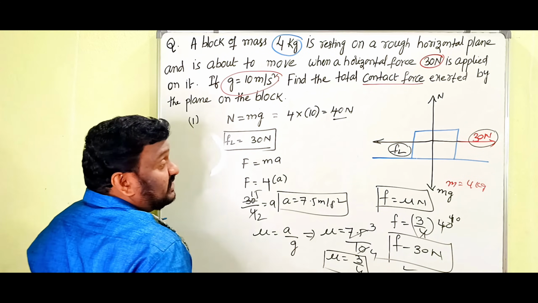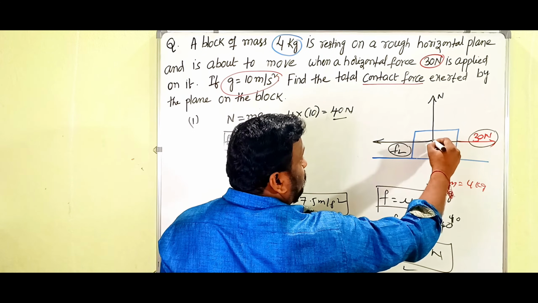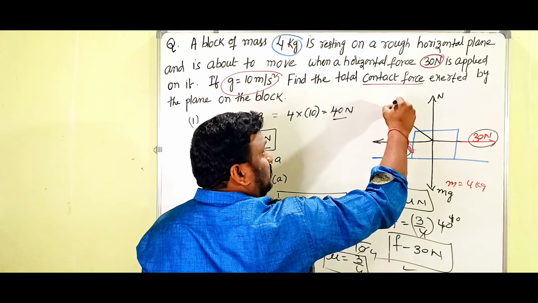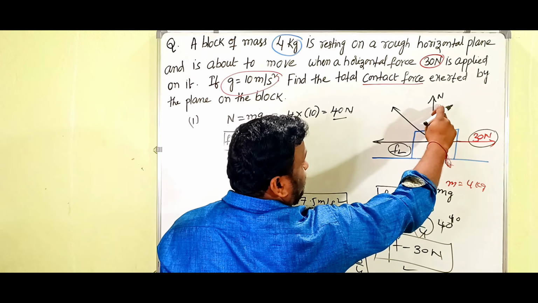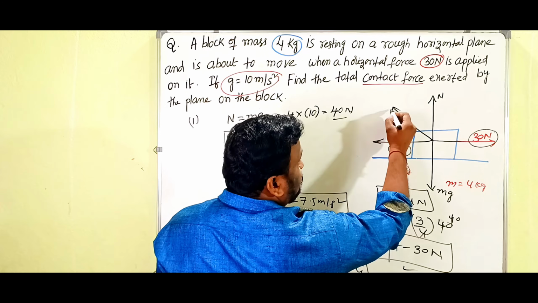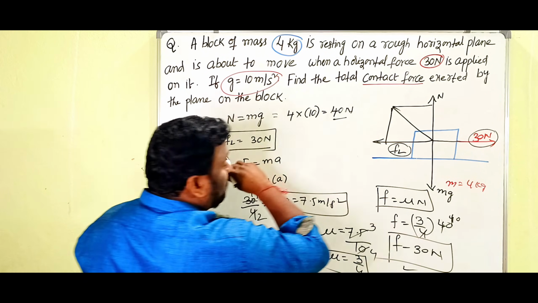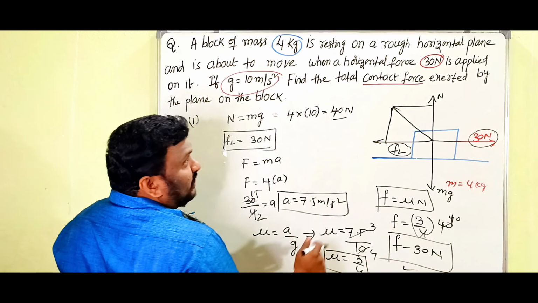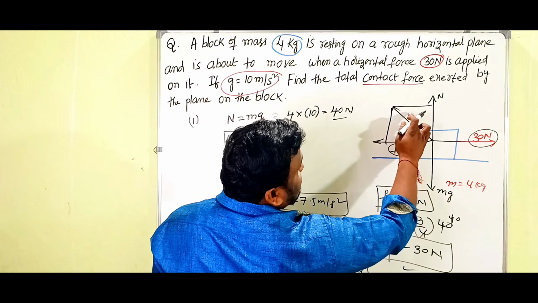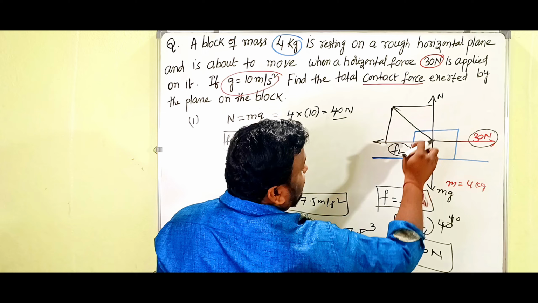In some textbooks and some series, they did it like this: this is N and this is Fl. So maximum, follow this solution. Another solution is this: this is the resultant, this is the normal force, and this is the friction.